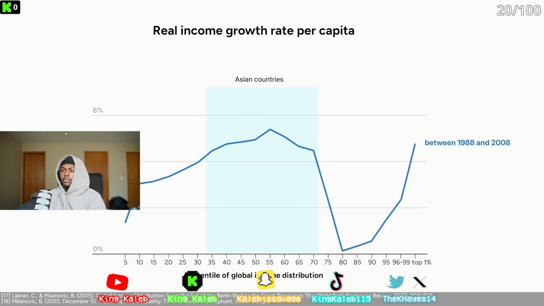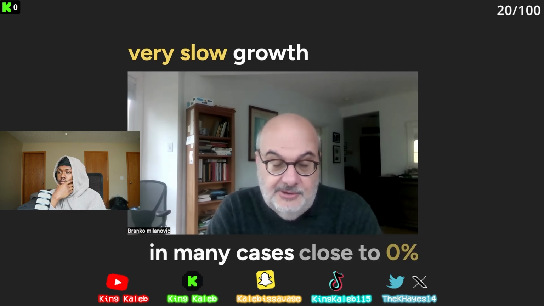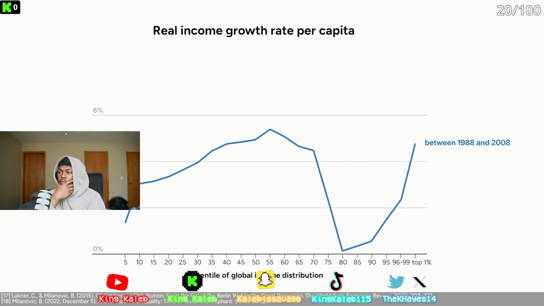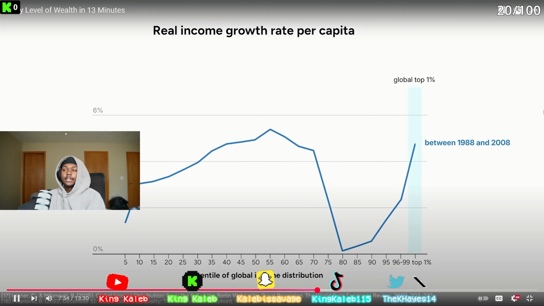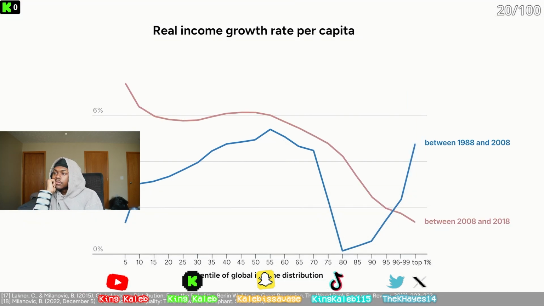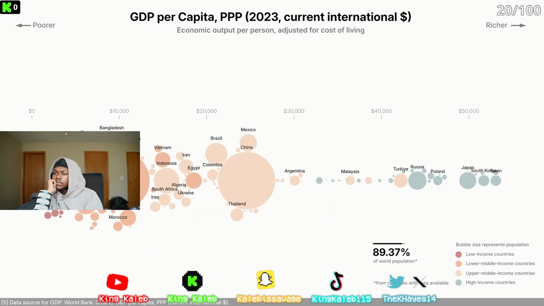The people around the 50th percentile of income, mostly people in Asia, saw big gains. But for the Western middle class, the curve flatlines. People who are around the 75th, 80th percentile of the world income distribution, which means they are richer than the Chinese, had very slow growth, and in many cases growth of close to 0% per year over 20 years. Meanwhile, the global top 1% captured a large share of the growth, riding the wave of globalization. In recent years, the curve becomes smoother, but the pattern still holds. Many in the West feel stuck, while much of Asia has moved up. Let's move higher.